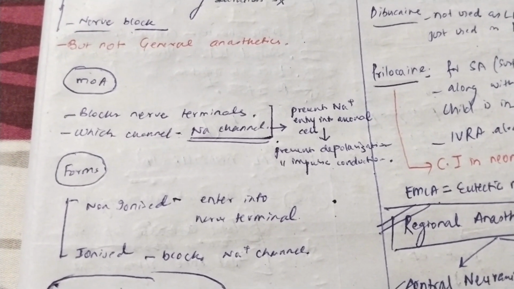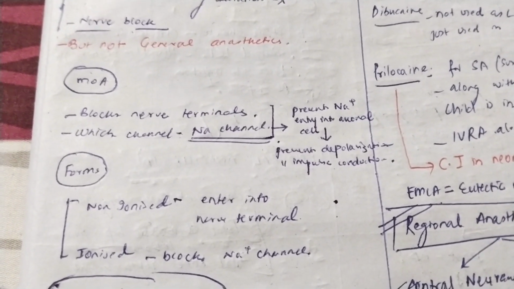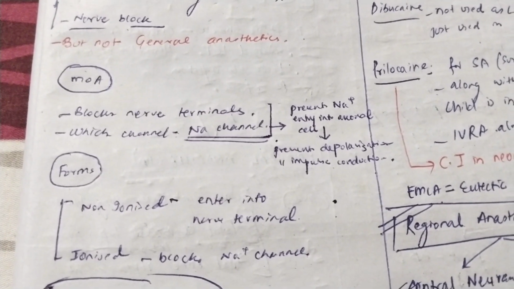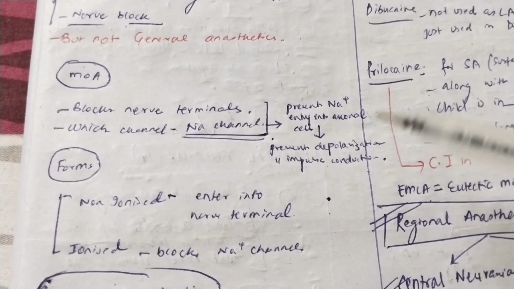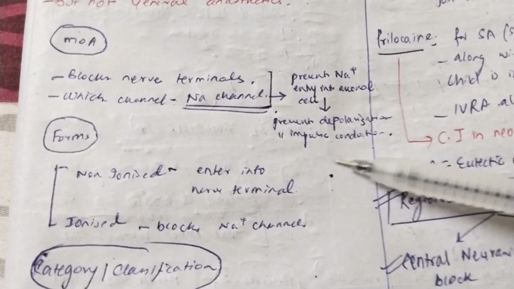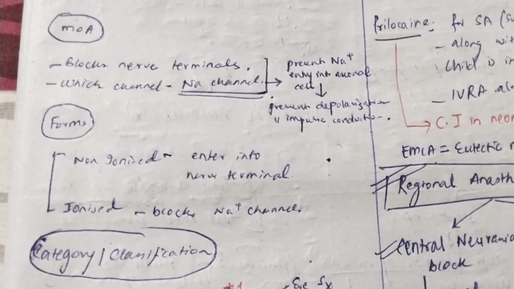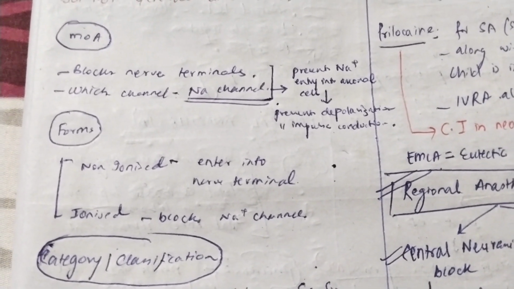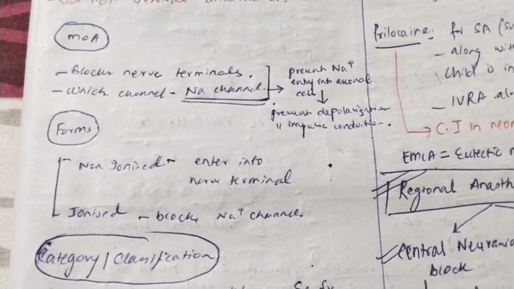If the sodium channels are blocked, then the impulse will not be conducted to the muscle and the muscle will be anesthetized. This is exactly the mechanism of local anesthesia. These drugs will block the sodium channels at your NMJ or at your nerve terminals. They will prevent the depolarization, they will prevent the impulse conduction, and hence your muscle will be anesthetized. Now, there are 2 forms of local anesthetics. One is the non-ionized form and the second one is the ionized form. Ionized, as it says ion, means it is something related to ions. So the ionized form will block the sodium channels, but the non-ionized form will enter into the nerve terminal. Okay.